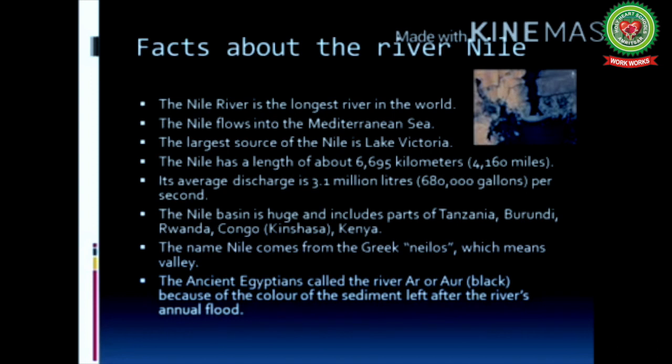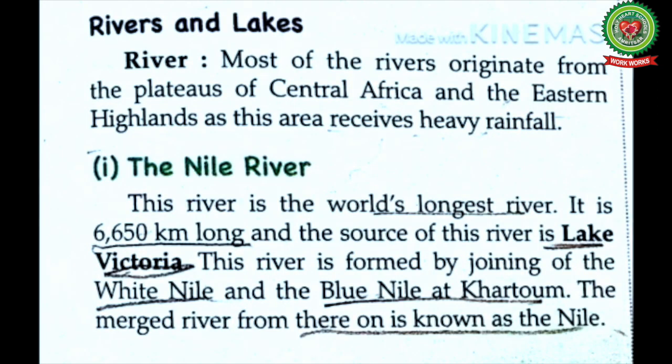The name Nile comes from the Greek word Nilos, which means valley. The ancient Egyptians called the river Ur, which means black, because of the color of the sediments left after the river's annual flooding. The Nile River. This river is the world's longest river.